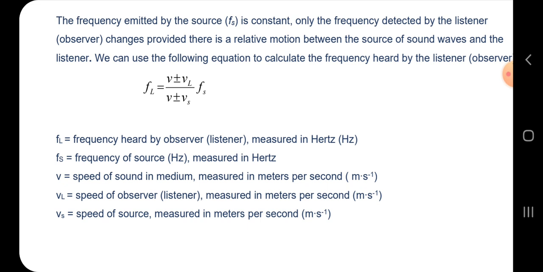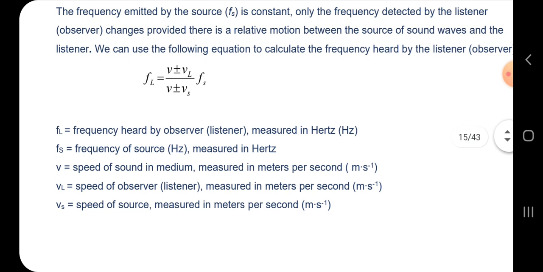So that V will be the speed of sound in the air. V is the speed of sound in the medium, measured in meters per second, so it might be the air, not the source. And then VL is the speed of the observer, the listener, measured in meters per second. If the listener is standing still, that means the speed is 0 for the listener.